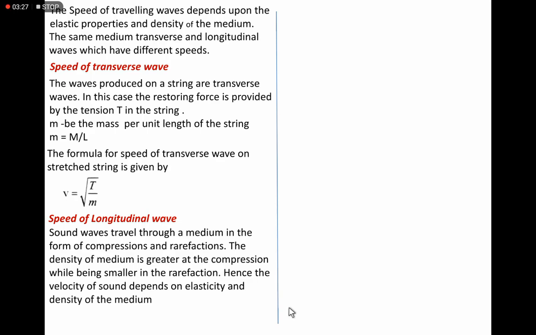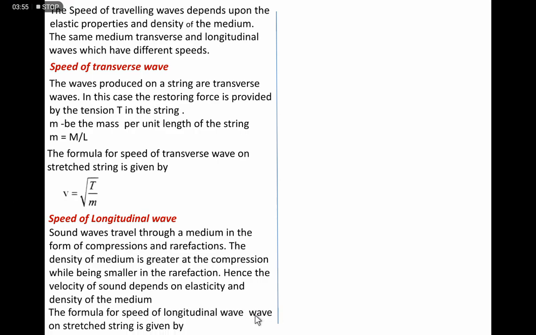We already studied that when the longitudinal wave passes through the medium, it is divided into compressions and rarefactions. The density of the medium is greater at the compression while smaller in the rarefaction. Hence, the velocity of the sound depends on the elasticity and density of the medium.